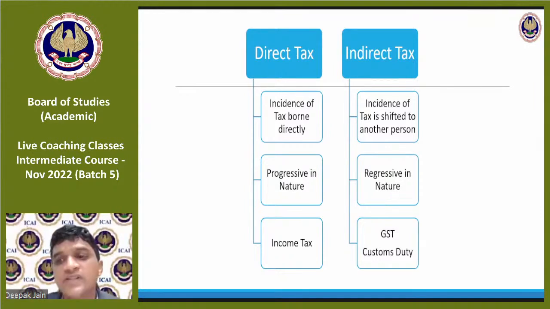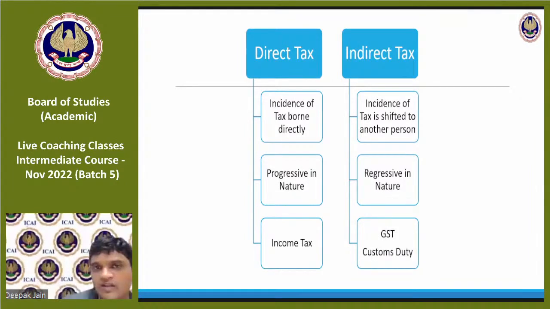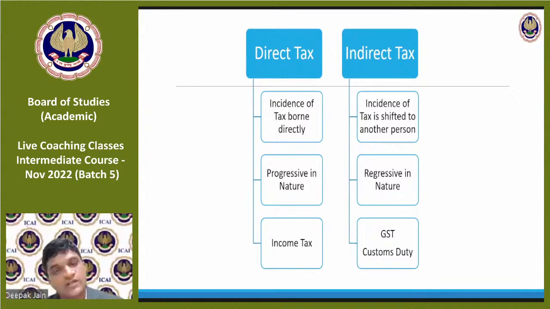Sir, in the situation of business having turnover less than 1 crore 50 lakhs and it is registered under GST, so tax would be paid or not? 1 crore 50 lakhs, right? Turnover is less than 1 crore 50 lakhs. What is the limit? Nothing more than the 20 lakhs or 40 lakhs limit is there. If you have crossed, you have to register and you have to pay it.